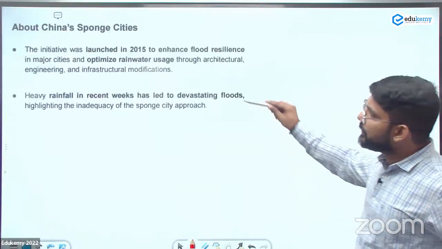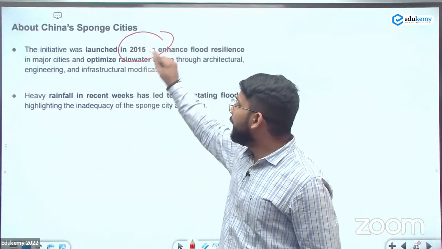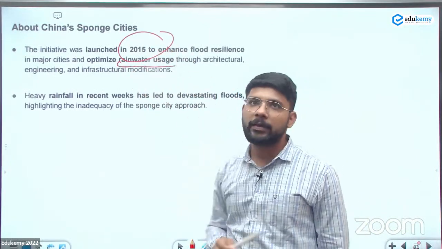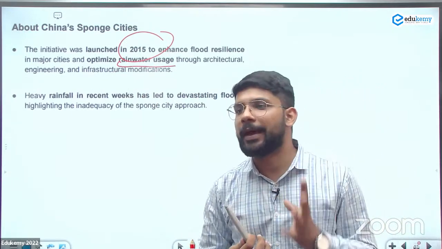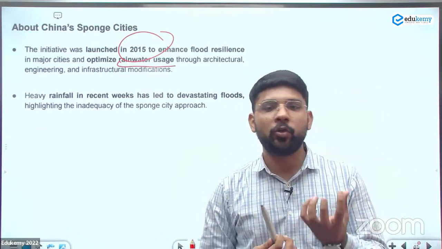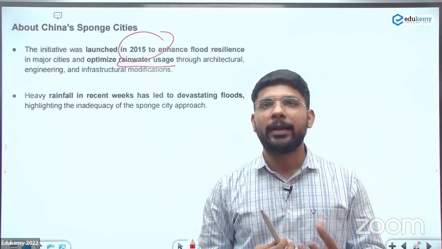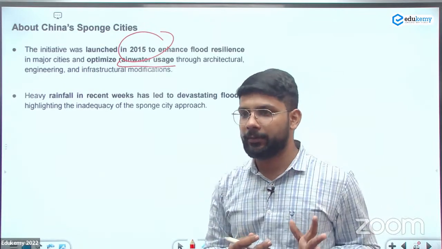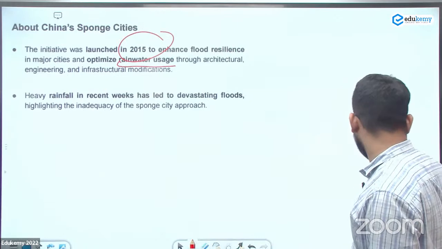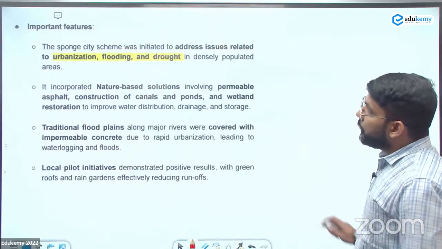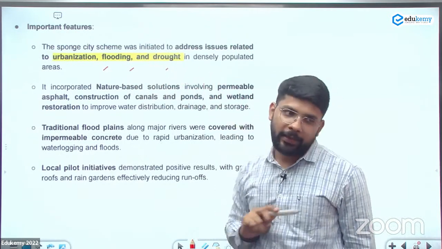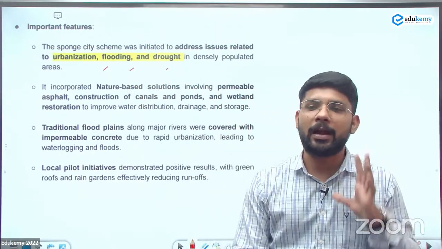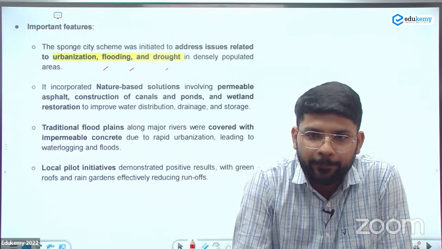So in China, it was started in 2015, and specifically to optimize the rainwater usage. So sponge का meaning ही वही है, to optimize the collection of the water, to optimize the rainwater usage, and to prevent the city from the flood. So specifically urbanization, flooding, and drought, इन तीनों को protect करने के लिए they start this initiative, the sponge city.